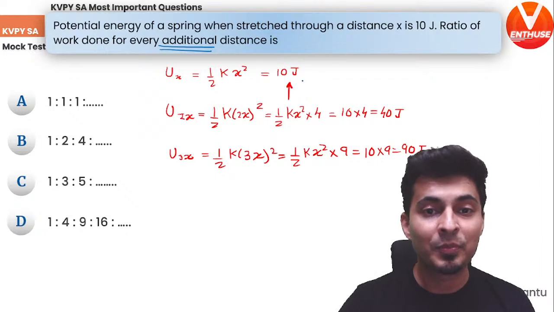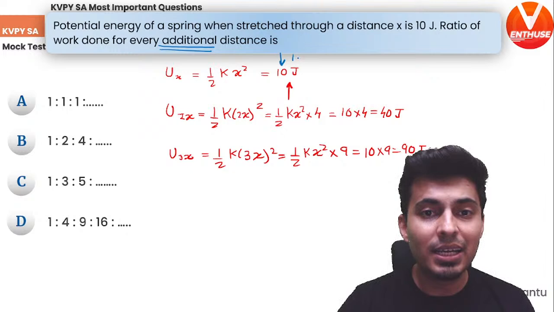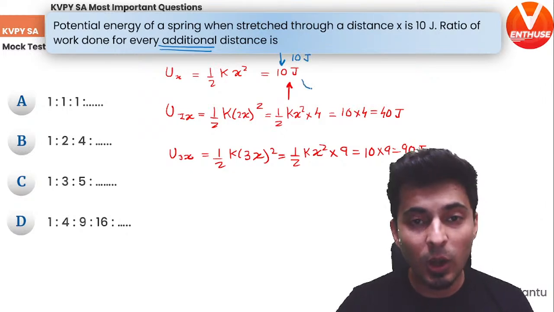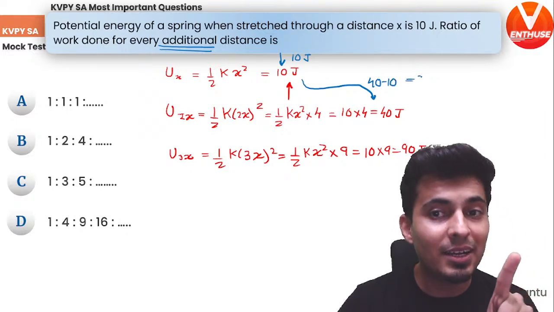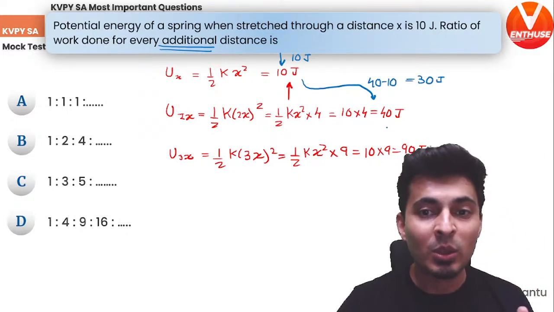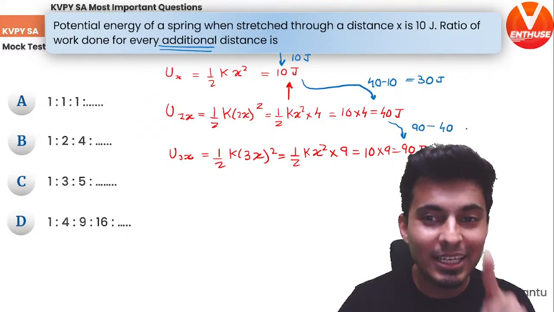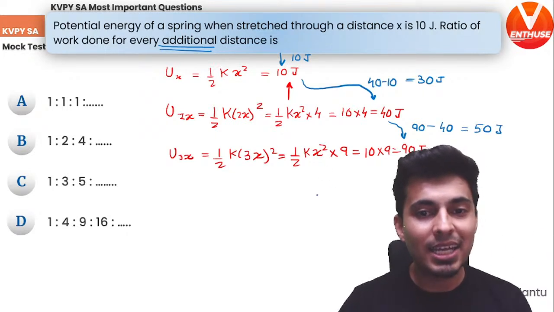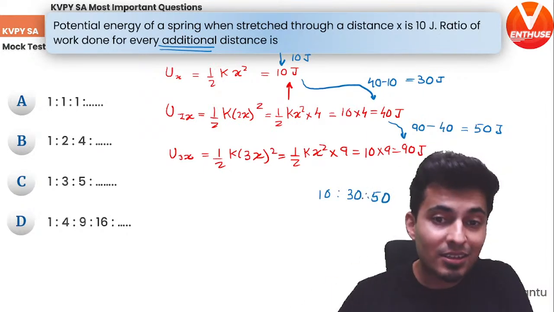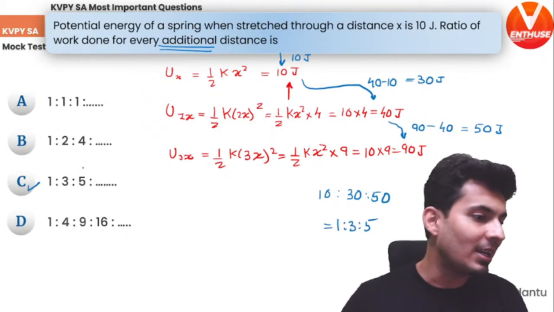Additional distance. From 0 to x, you need 10 joules of energy. From x to 2x, you need 40 minus 10, because 10 was already there. So you need just 30 joules of energy. From 2x to 3x, you need 90 minus 40, because 40 was already there. So that is 50 joules. Now do you see the ratio? 10 is to 30 is to 50. The question was on the extra distance. So that is 1:3:5. And that's option C, I believe.